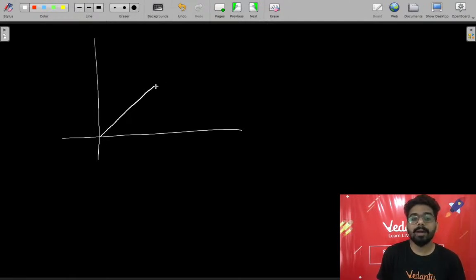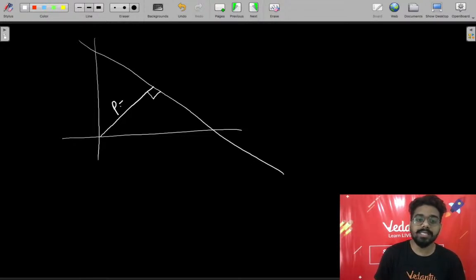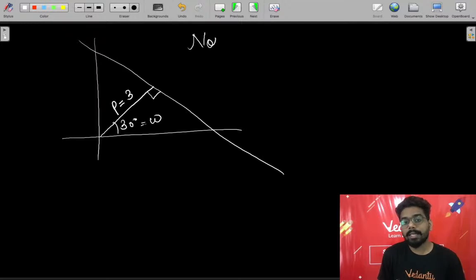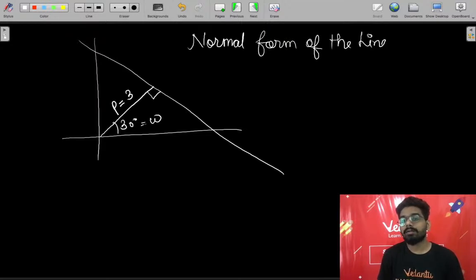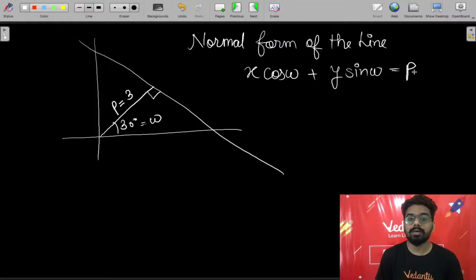When we draw a perpendicular to the line, this distance equals 3, and this perpendicular makes an angle of 30 degrees, which we call omega. If you remember, good; if not, you will write down the normal form of the line, which is represented as x cos omega plus y sin omega equals p, where p is the perpendicular distance from the origin to the line.